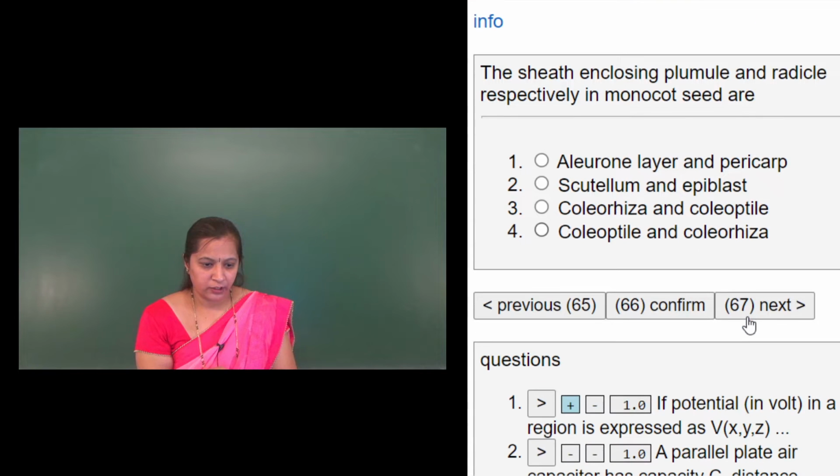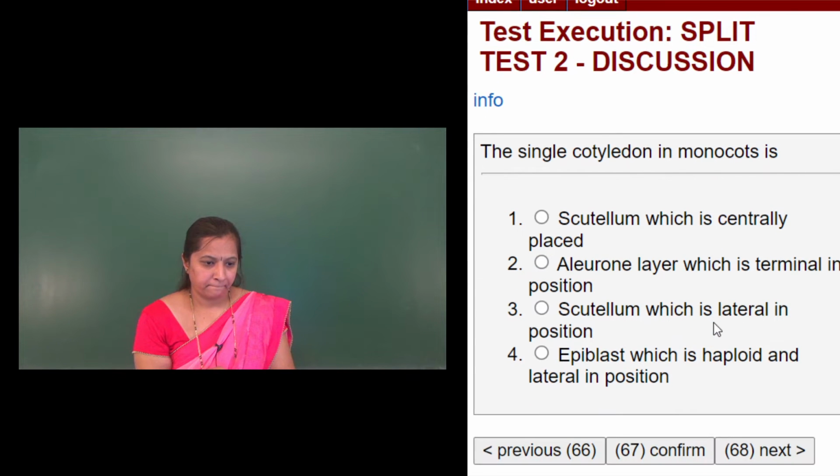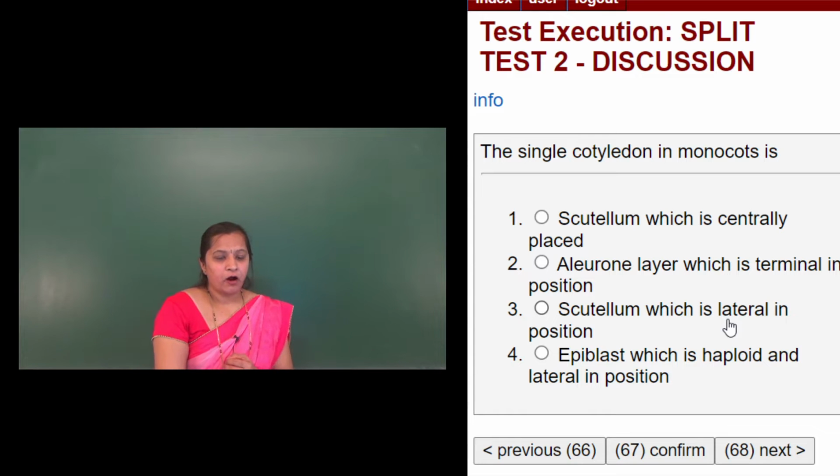Then we will move on to the next question. The single cotyledon in monocots is: the first option is scutellum, which is centrally placed; aleurone layer, which is terminal in position; third is scutellum, which is lateral in position; and the fourth option is epiblast, which is haploid and lateral in position.